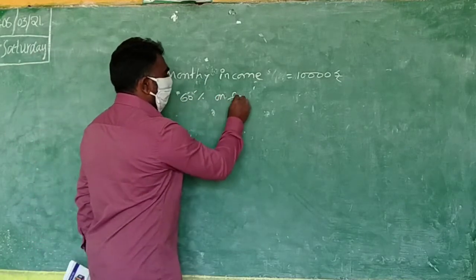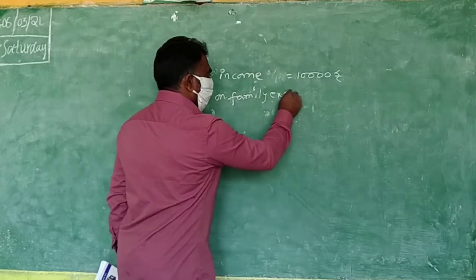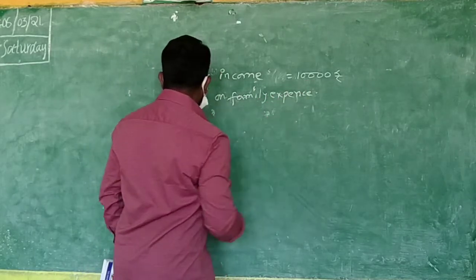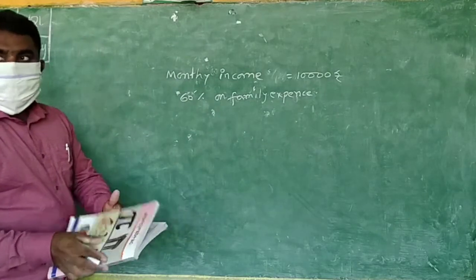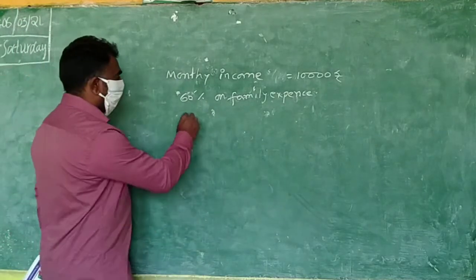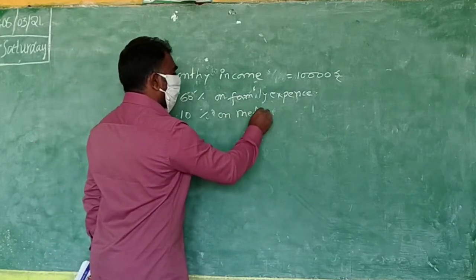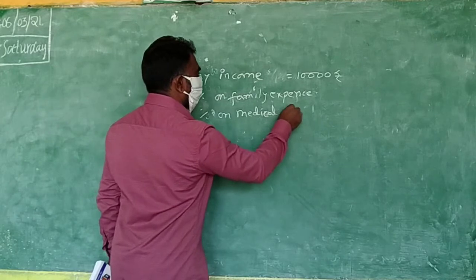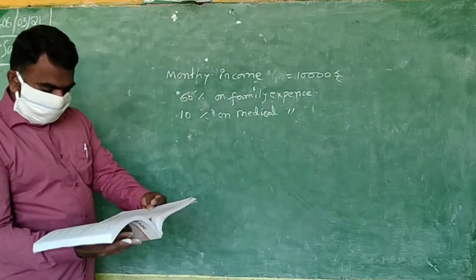60% on family expense. Like that, one more percentage he has given. 10% on medical expense. Next, 5% on donations.